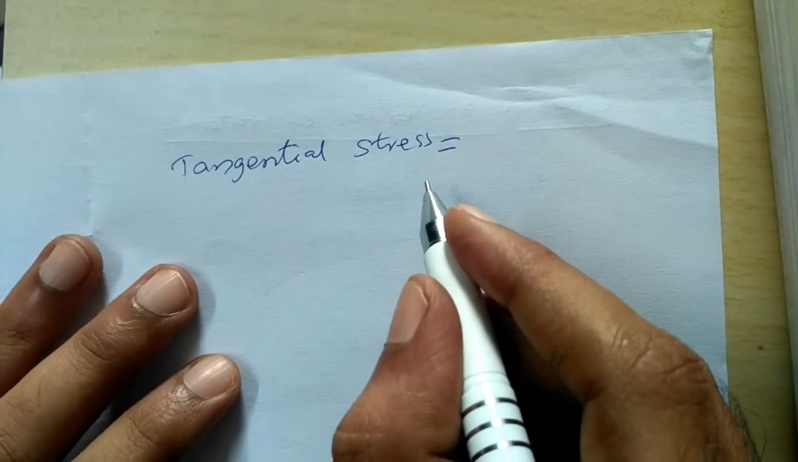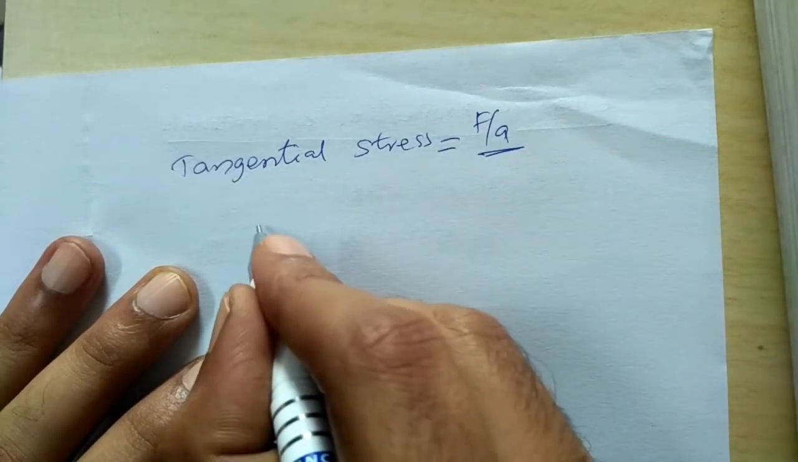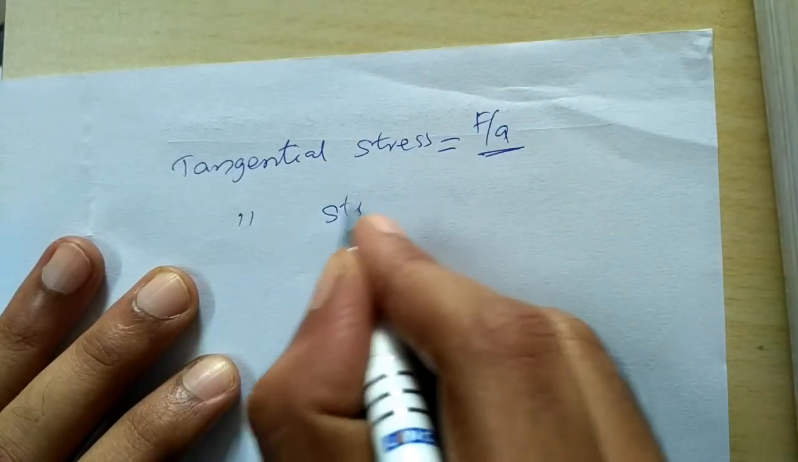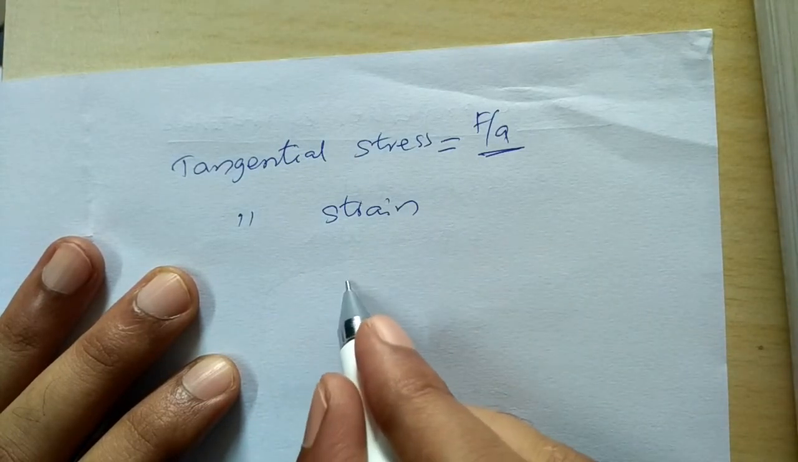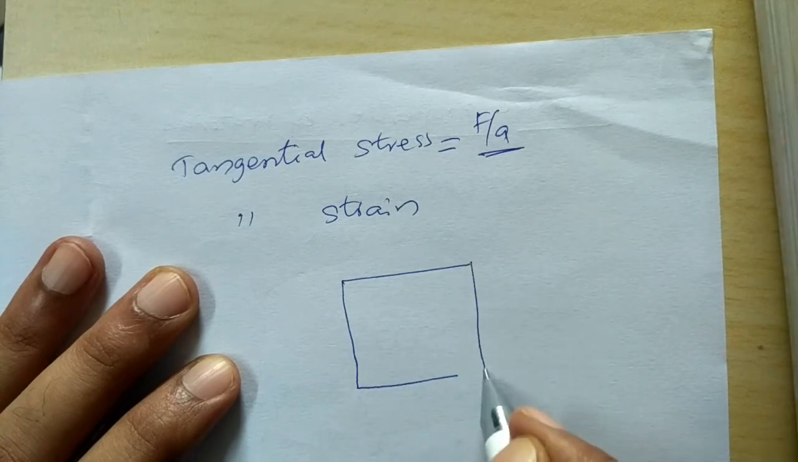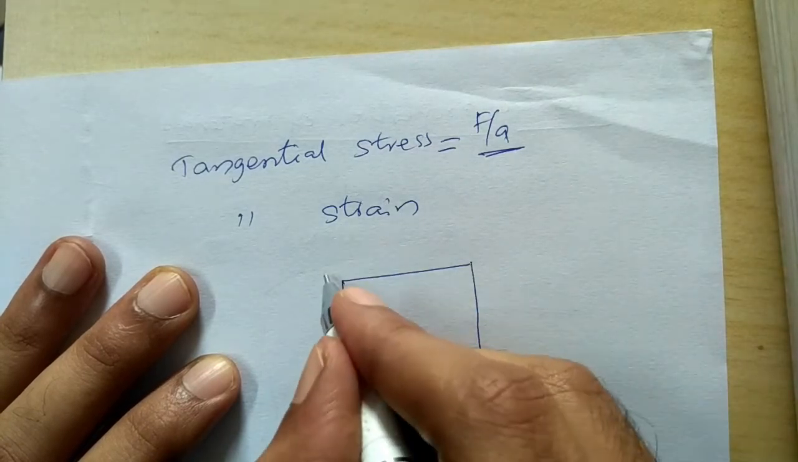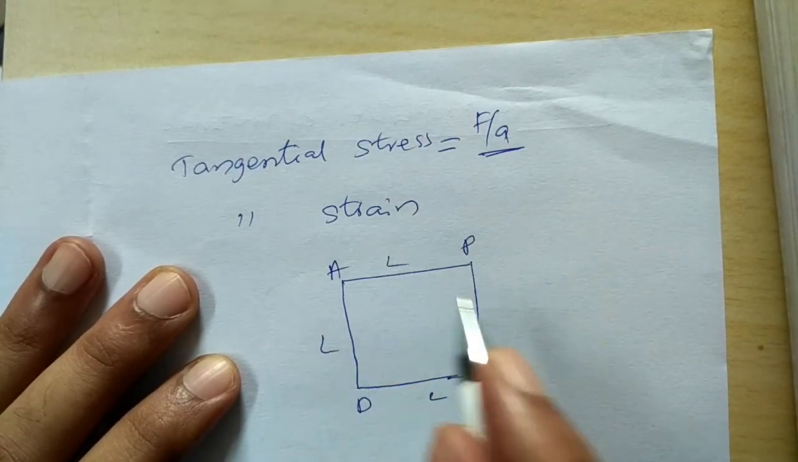So tangential stress, once again, is equal to the force acting per unit area. And what is tangential strain? Suppose I consider a cube, and the diagram I have drawn here is one face of the cube. Suppose these are the ends A, P, S, D, with the length being L.